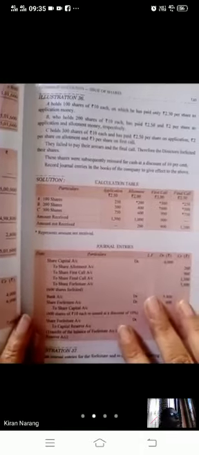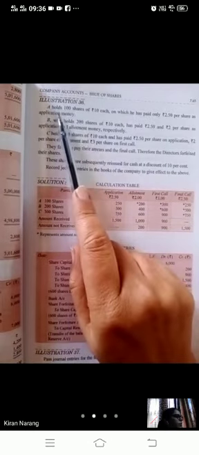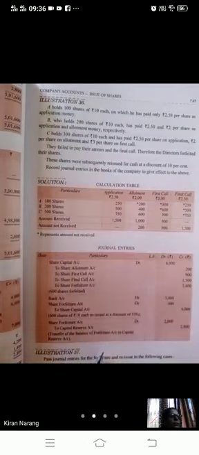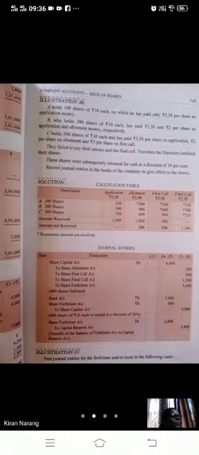This question will definitely be there in board exams for 4 marks. So, similar question which we have already done in illustration 30. You just have to pass 3 journal entries for forfeiture and reissue. And you have to make that simple table which I have told you earlier, that you just have to mark the tick marks or crosses.